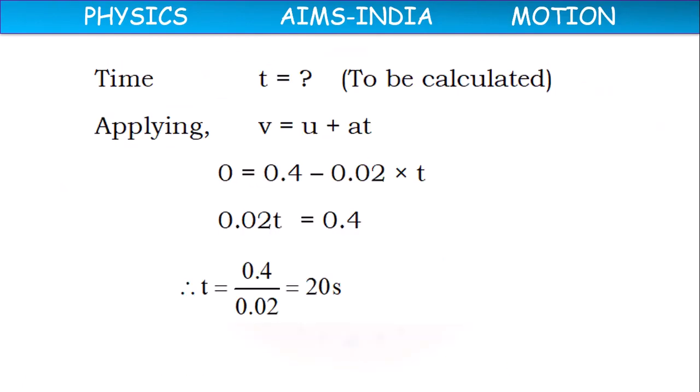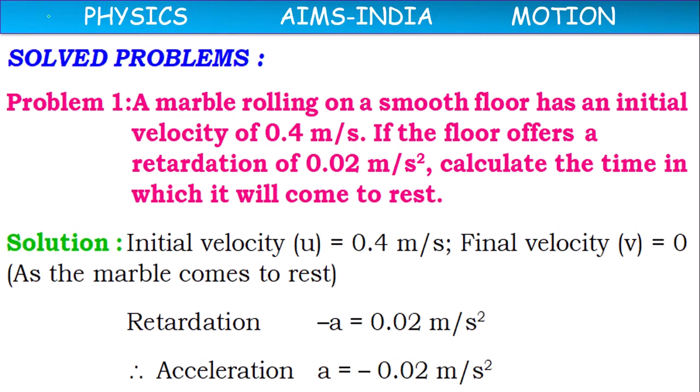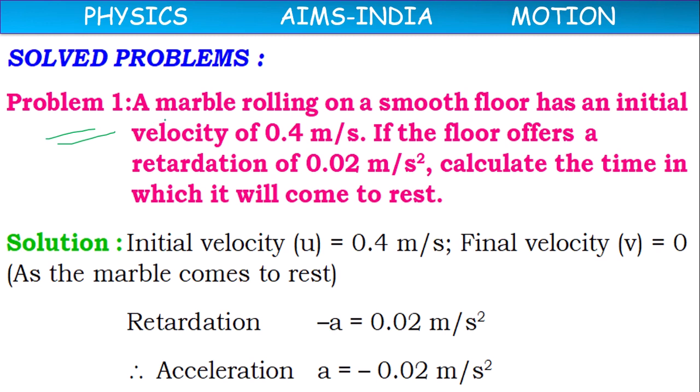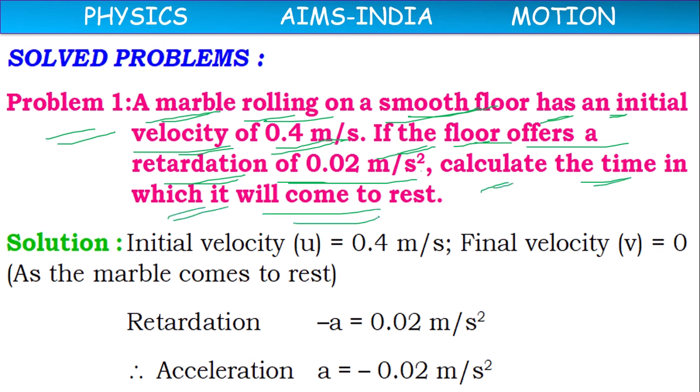Next, let's discuss some solved problems based on these equations of motion. Problem 1. Here, children, a marble rolling on a smooth floor has an initial velocity of 0.4 meter per second. If the floor offers a retardation of 0.02 meter per second square, calculate the time in which it will come to rest.